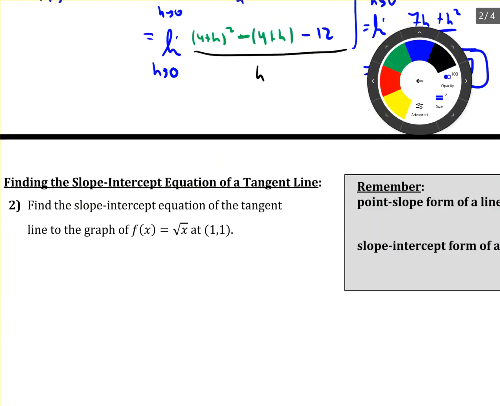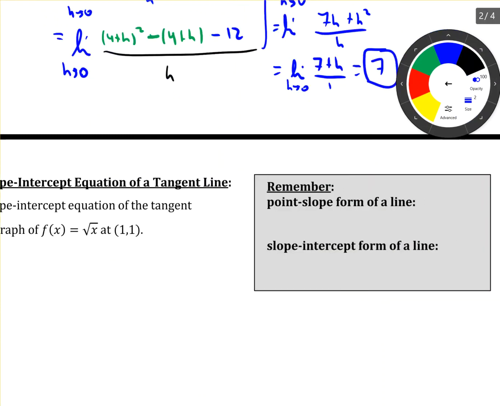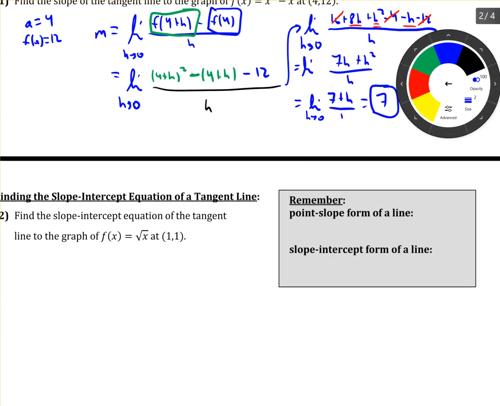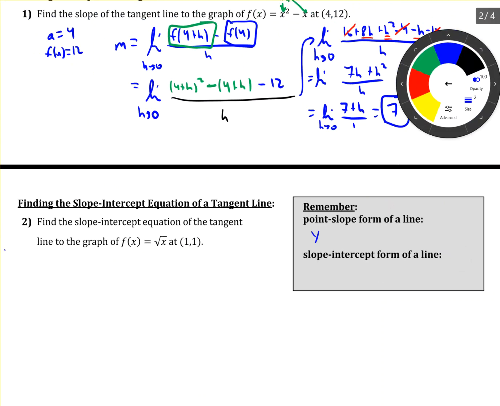All right, let's go ahead and do number 2. So first off, remember point slope form of a line. Well, that's y minus y1 equals m times x minus x1. And then slope intercept is y equals mx plus b. Now, in general, I don't really care which one of these you use. You can leave it in point slope form. You can use slope intercept form. This particular question asks for it in slope intercept form, so we better do it that way. But in general, point slope form is fine with me.